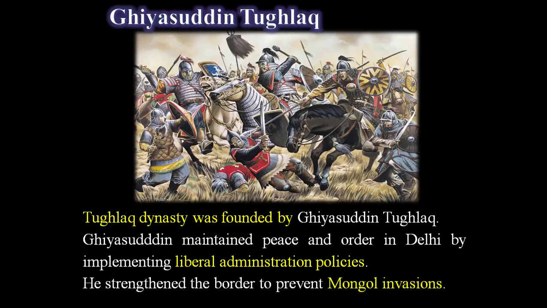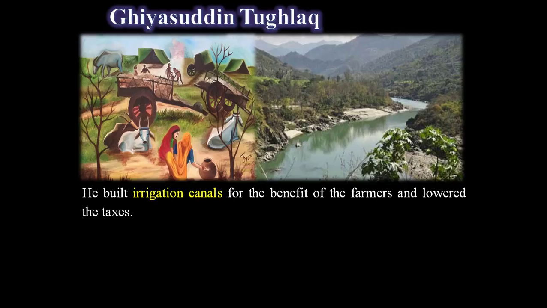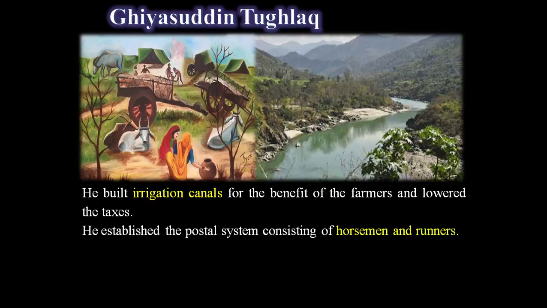After ascending the throne, he strengthened the borders to prevent the attacks of the Mongolian invasions. And for the development of the agricultural field, he built irrigation canals for the benefit of the farmers and lowered the taxes. That benefited the farmers very importantly.